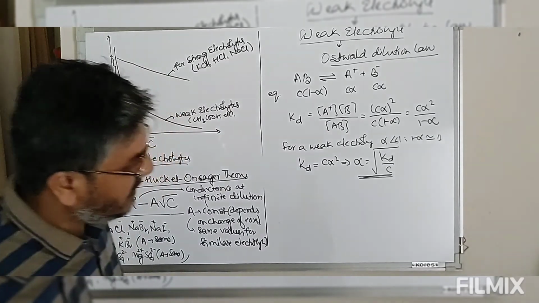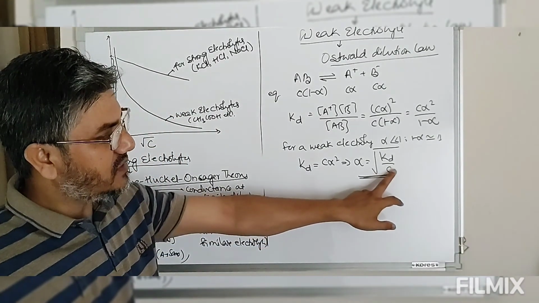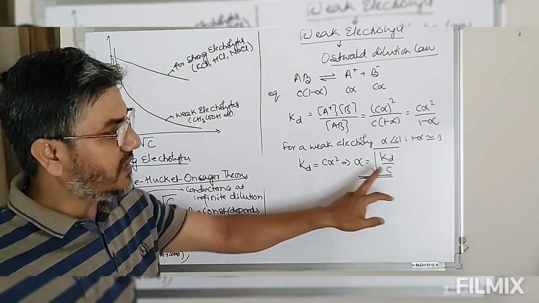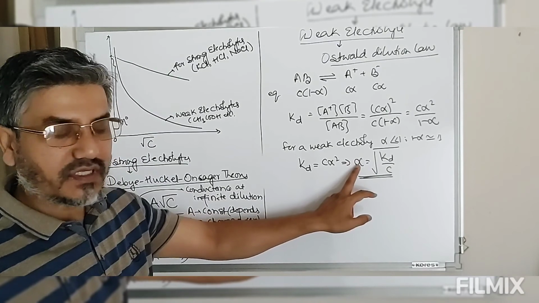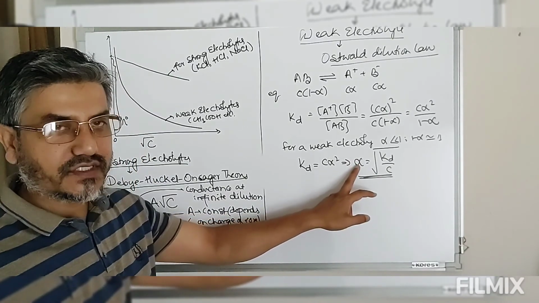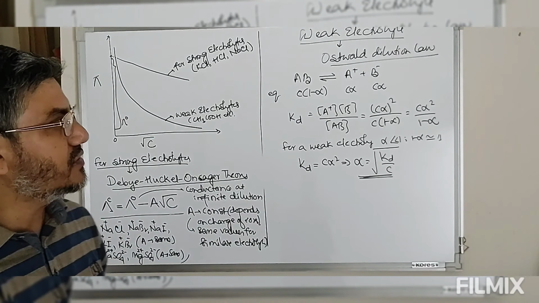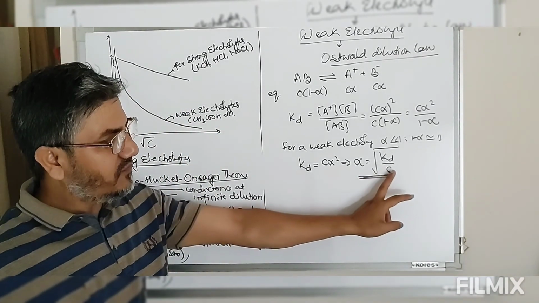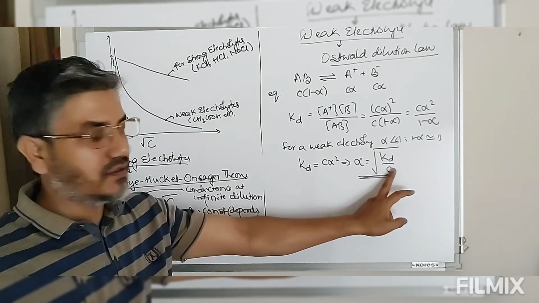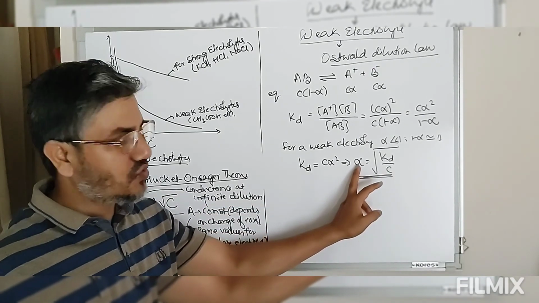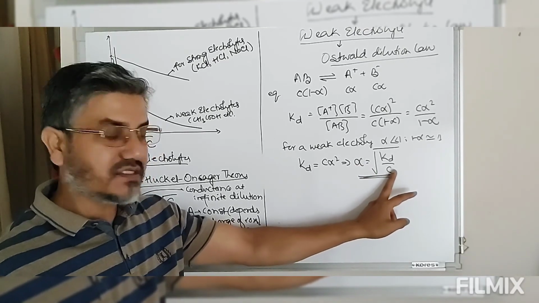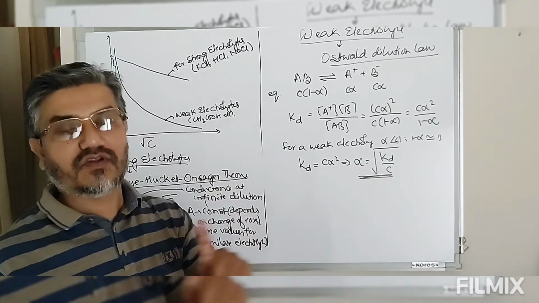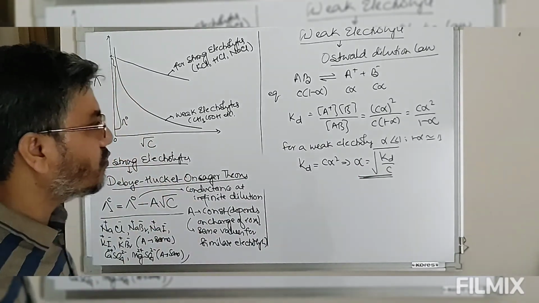Now look at this. As the concentration C increases, alpha will decrease. So with increase in concentration, degree of dissociation will decrease. As the degree of dissociation decreases, fewer ions are present in the solution, so the conductance will be less. Now, as the value of C decreases, dilution, alpha will increase. So now look at this infinite dilution. When C is approaching 0, alpha approaches 1, because the maximum value of alpha is 1.